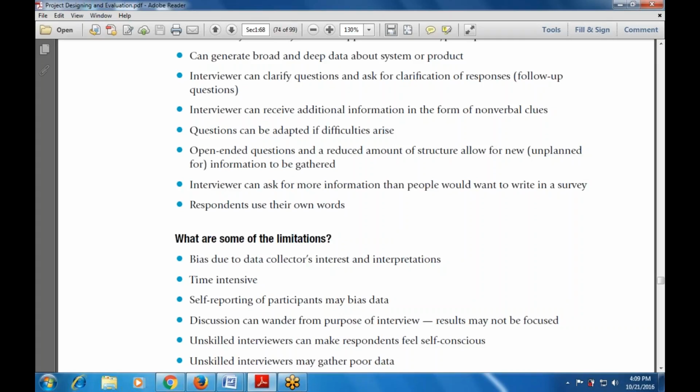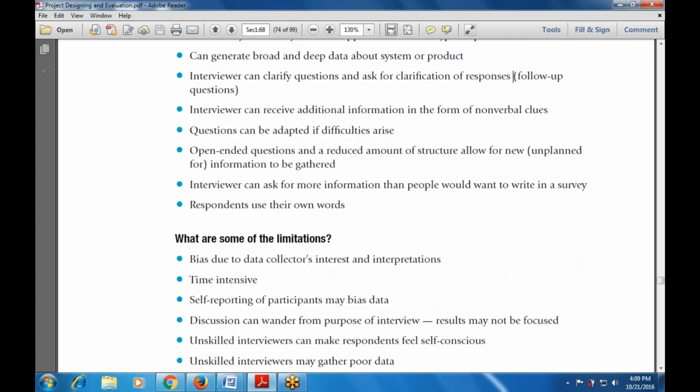The next one is that it is time intensive, time consuming, because an interview can take a lot of time. Then self-reporting by the participant may also bias the data. For example, if some other person is responding for the participant, that may also bias the data.